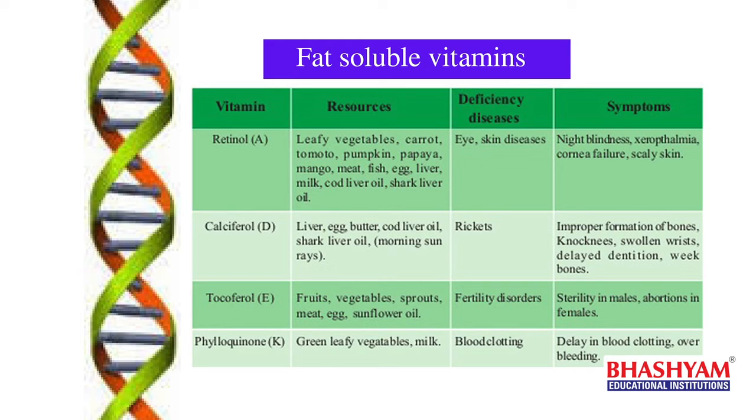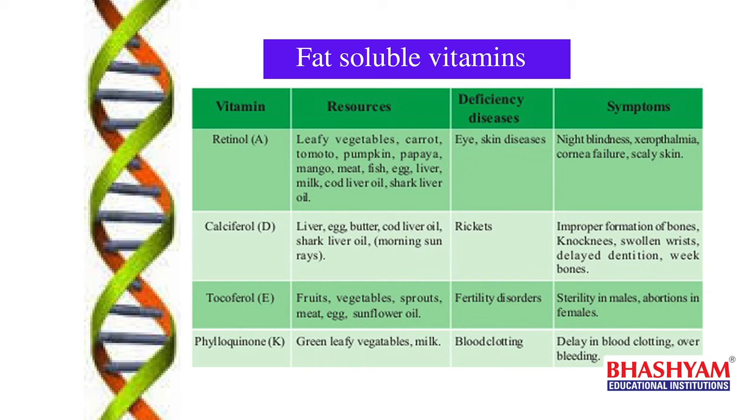The next fat soluble vitamin is vitamin D. Its chemical name is calciferol. In the name itself we can find one of the minerals, calcium. So if this calciferol is deficient in our body, it leads to a problem called Rickets. So the disease is called Rickets.